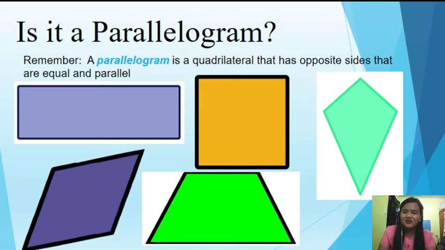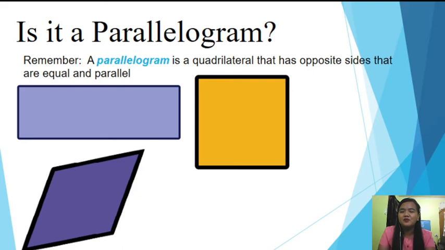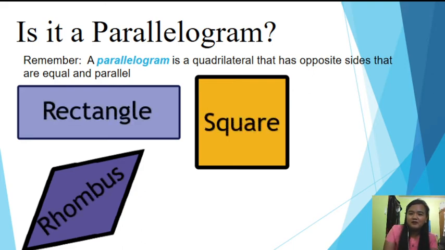Okay, so let us check your answer. Yan, so nawala yung dalawa. So, what are those quadrilaterals that are parallelograms? Yes, very good. We have the rectangle, the square, and the rhombus. Okay, so, why? Because they are quadrilaterals with opposite sides that are equal and parallel. Also, pasok sila doon sa 5 properties of a parallelogram.